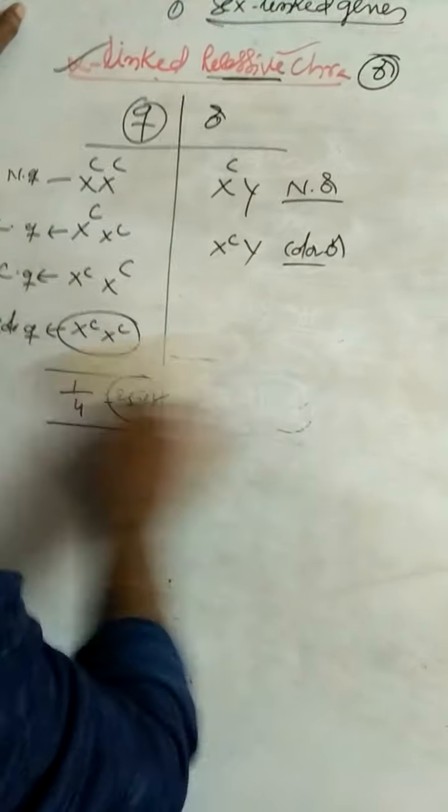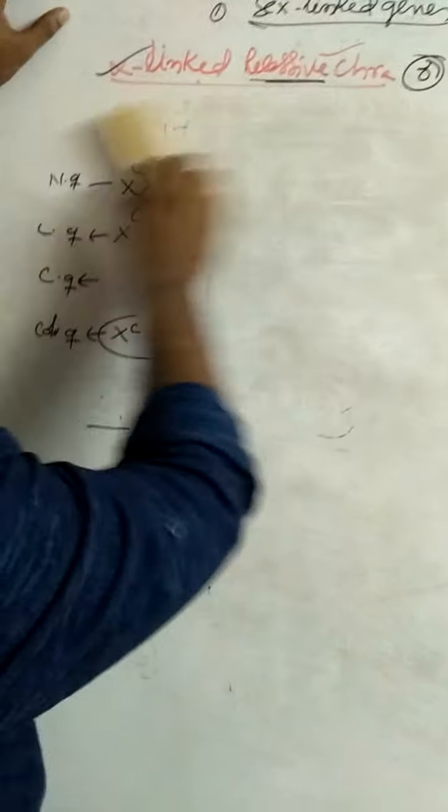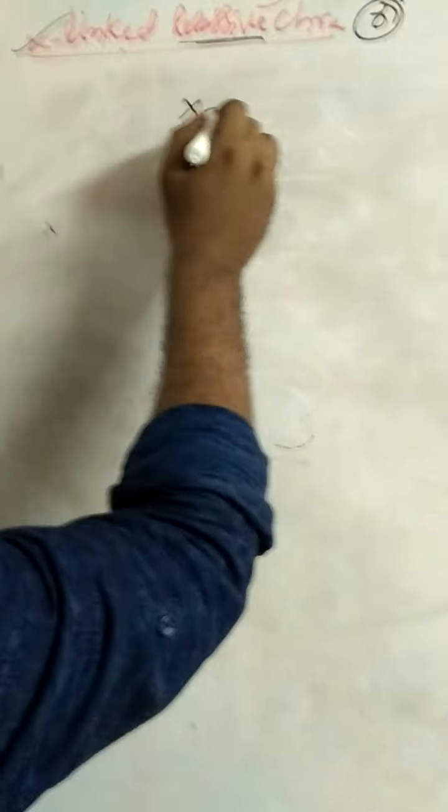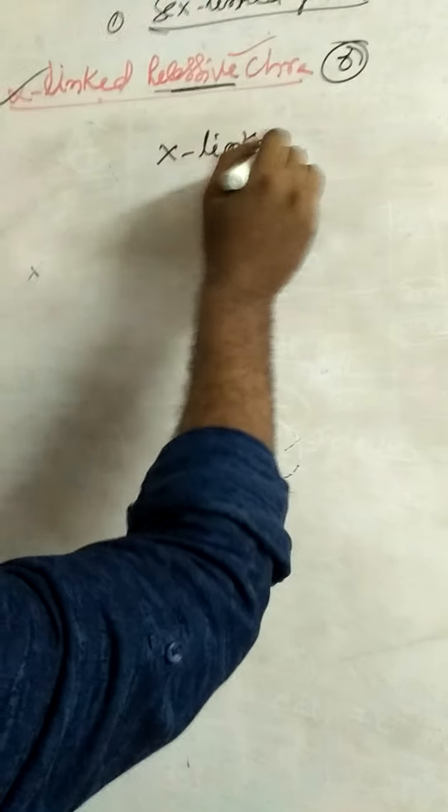And the next one is X-linked dominant characters.